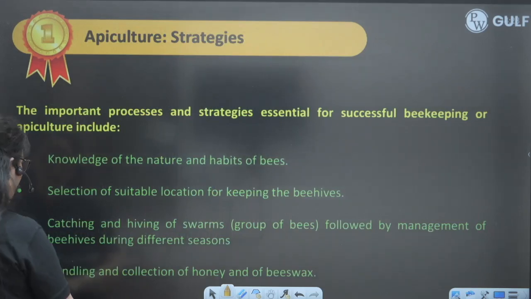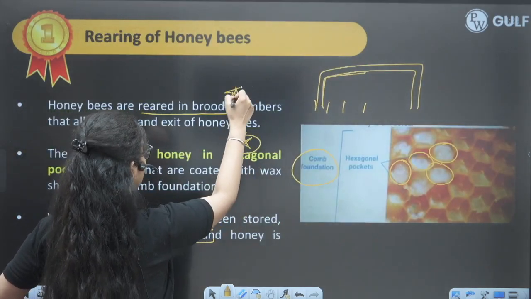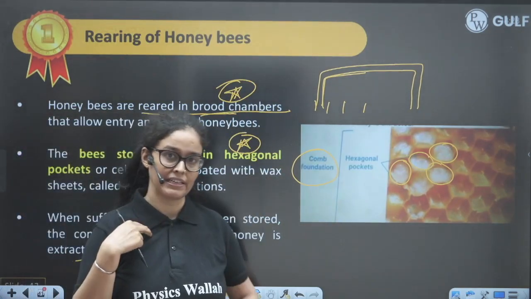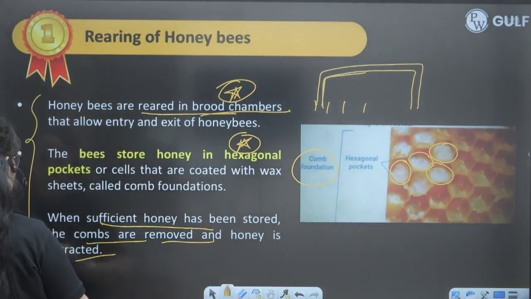So that is what we do, and these are brood chambers, which are basically the artificial honeycomb that we are creating for them, right? So that they will come here and deposit the honey, and we will eat it or commercialize it. That is what we want with this honeycomb.